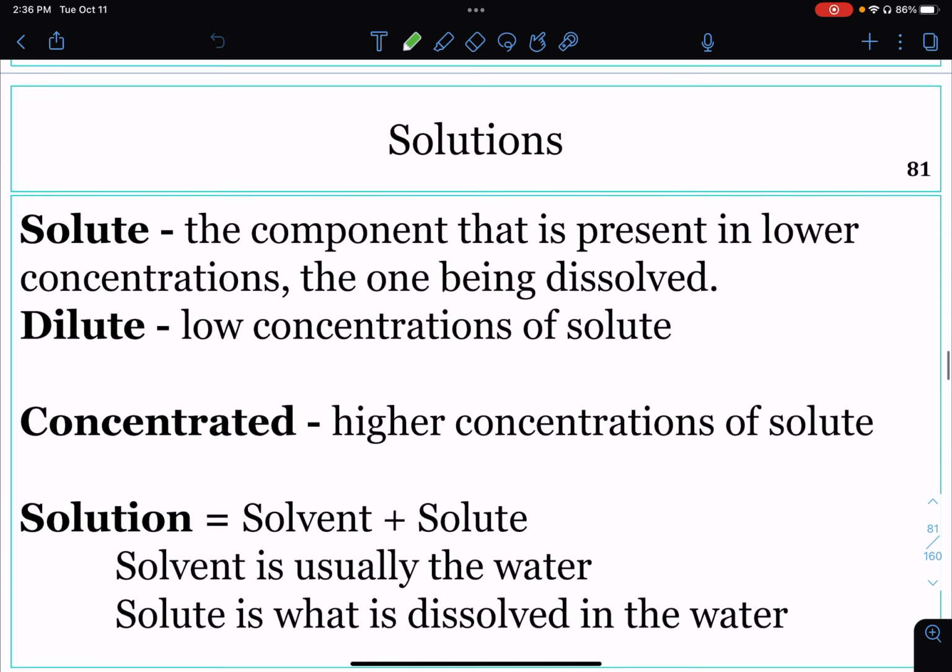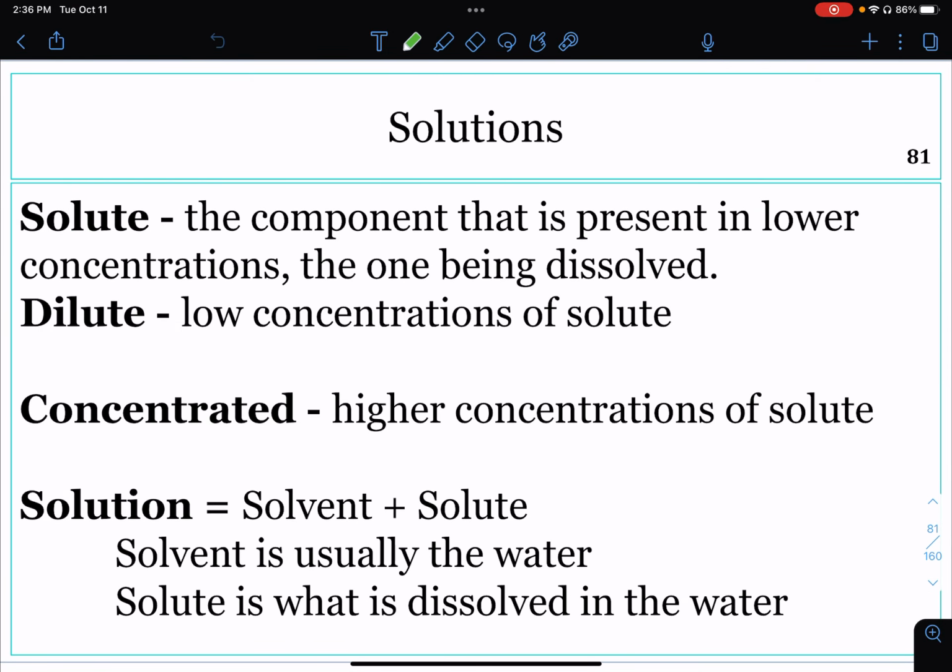And let's look at the definitions of these next four. The solute is the component that is present in lower concentrations. It's the one being dissolved. So in the sugar coffee example, the sugar is the solute. Dilute and concentrated are two relative terms. Dilute means you have a lower concentration of the solute, and concentrated means you have a higher concentration of the solute. There's no number that tells you whether it's dilute or concentrated. It's just relative to where it was before or compared to another solution.